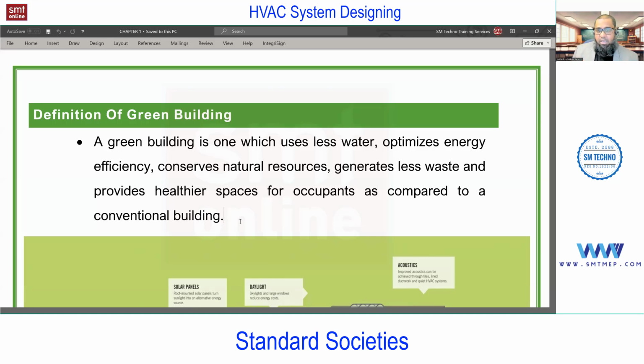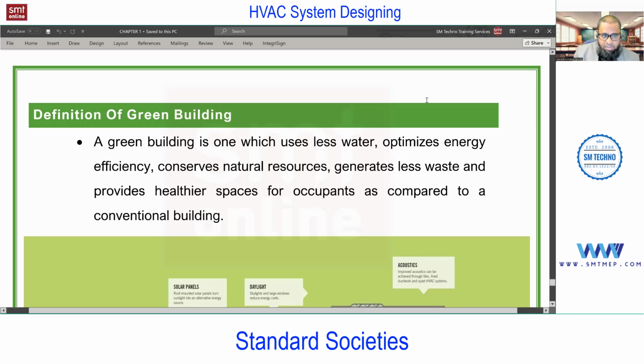Okay. Saving the environment. And how to save the environment? By reducing the generation of CO2. And how to reduce the generation of CO2? By reducing the power consumption. Because in most of the countries, still in most of the countries, the electricity is generated with what? With the fossil fuels, with the coal, with the oils, etc. And with the fossil fuel, for example, when coal is burned to generate the electricity, the CO2 will be released. Okay, so the idea of green building is to save the environment.